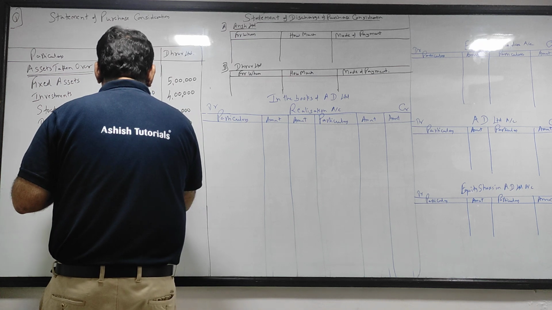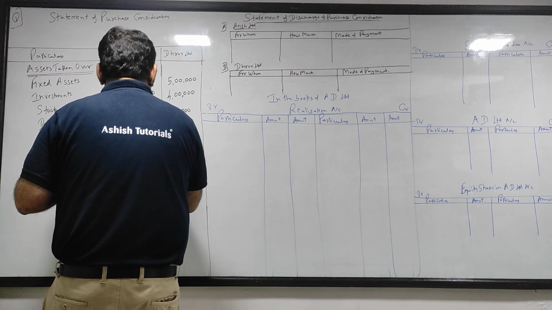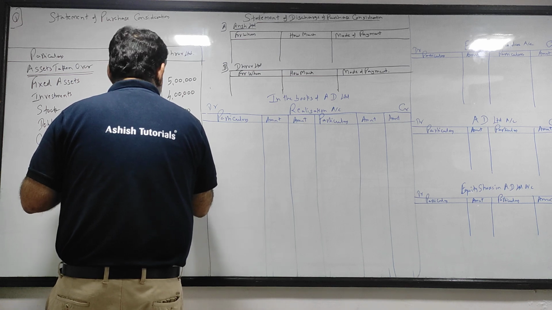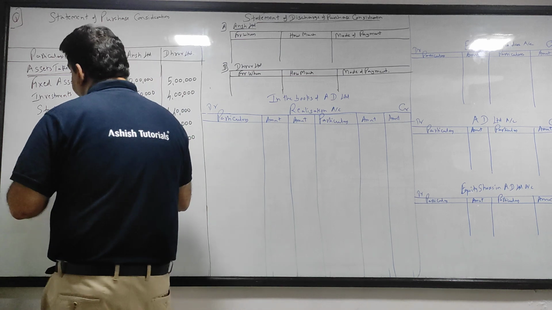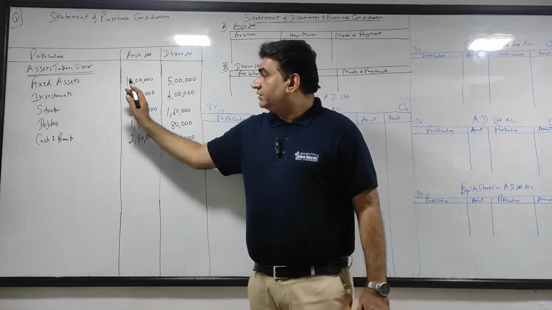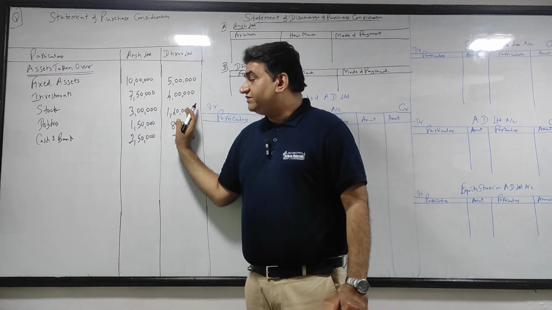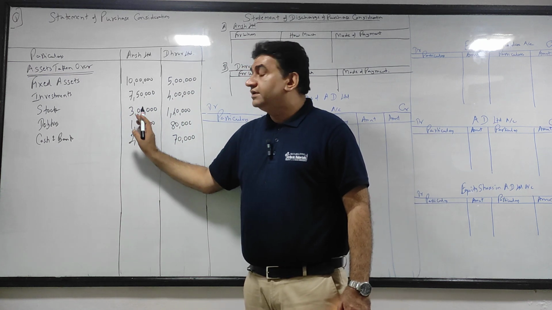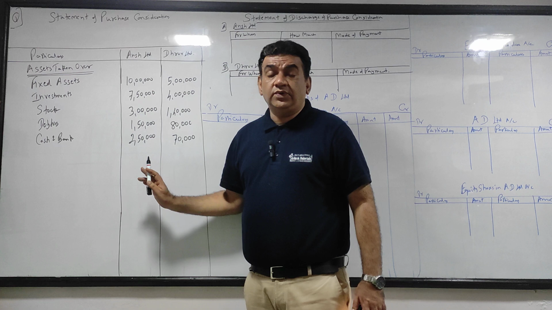Cash and bank 250 and 70. Okay, I'll repeat, fixed assets, investment at revised value, stock, debtors, cash, bank at book value.